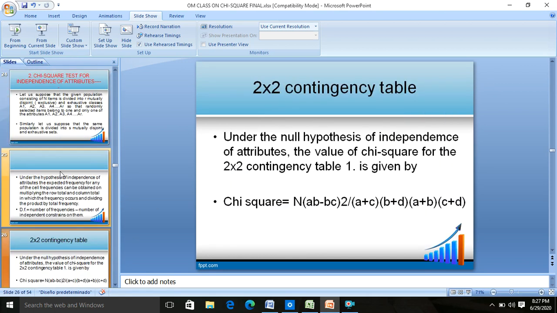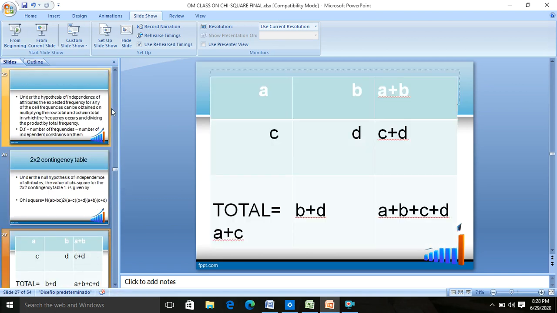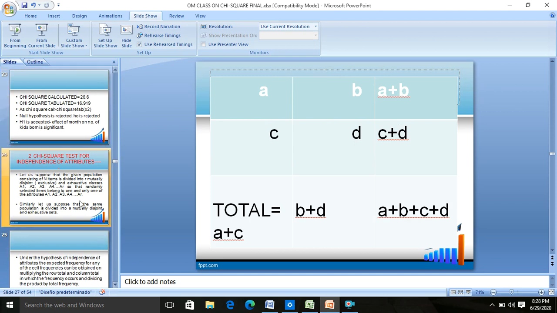Generally in such cases where you compare two attributes, you get a 2 into 2 contingency table, that is 2 columns and 2 rows. This number of columns and rows will vary depending upon the attributes you have to compare. This you will see just now.